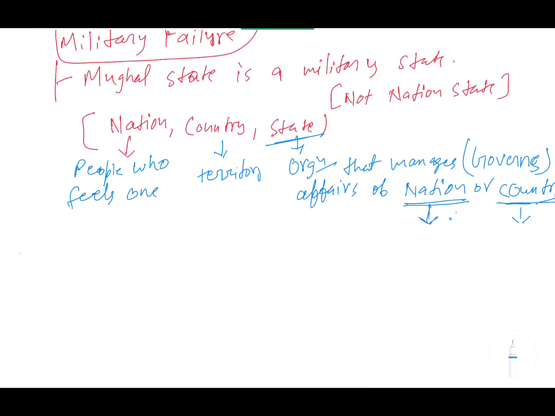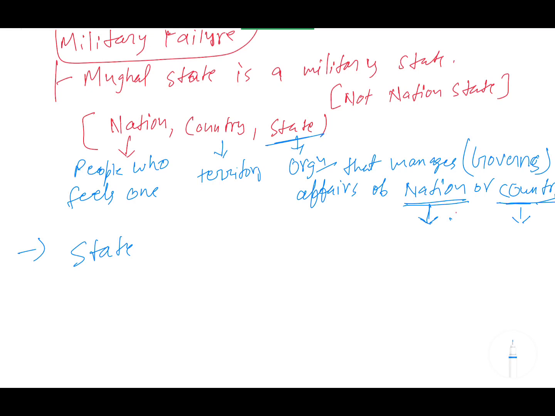And one more point, I have told you the state is the organization, and this can be private and public also, and in public also the selection of this state can differ. Like in a military state, the organization is selected by military power. If you have good military power, you can defeat some other country, some other nation, and you will rule over it. This is a military state. But India is a democratic country. The state is chosen by the people directly. This is chosen by the nation, the people.